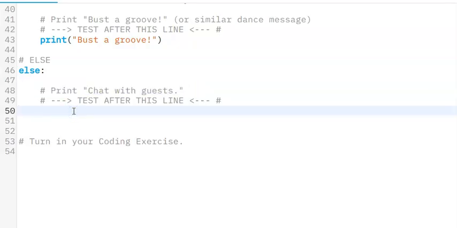So this is basically saying none of the other conditions apply. You're probably not going to dance at all, so you're just going to chat with guests. So we'll say print, chat with guests. There we go. And that should do it. So test after this line. If you've tested all along, it will work, but you want to make sure that it works all the way through. And once it does, then you've done a great job and you can go ahead and turn this in.